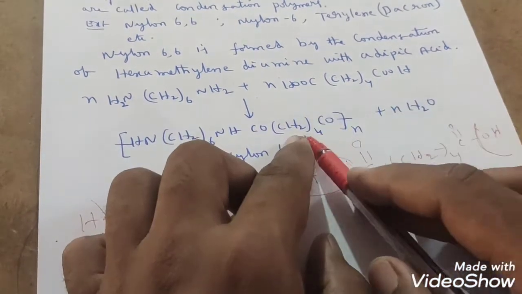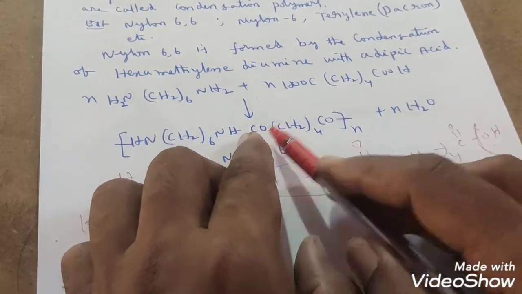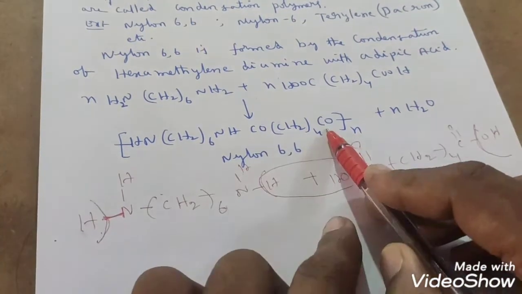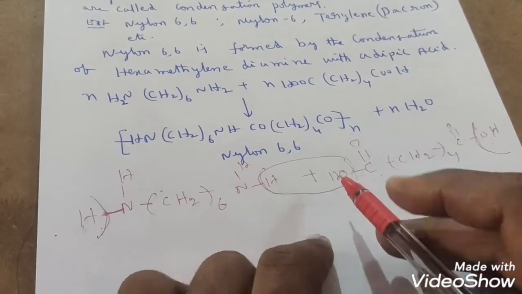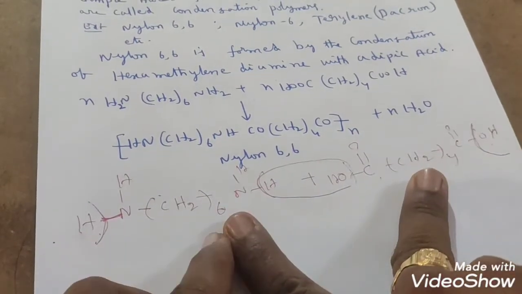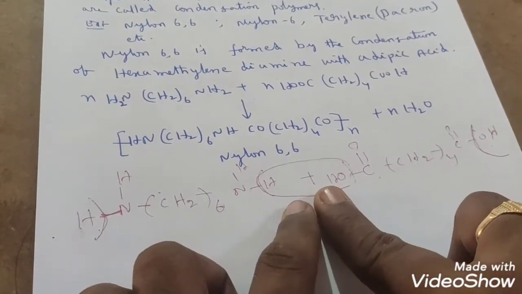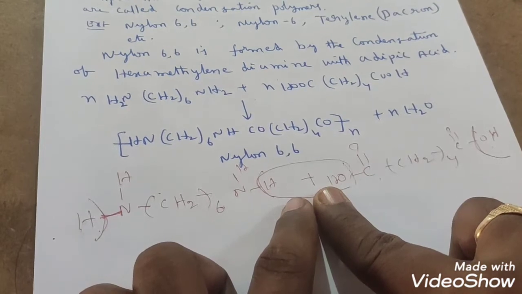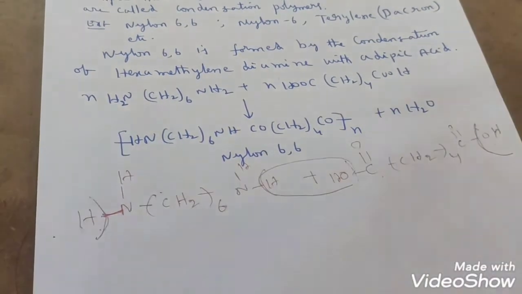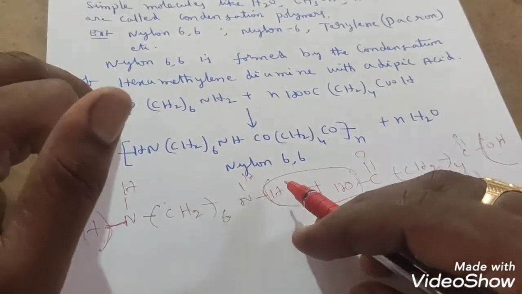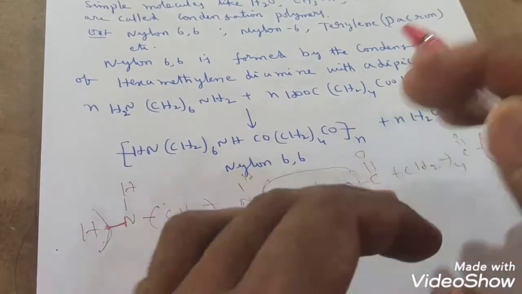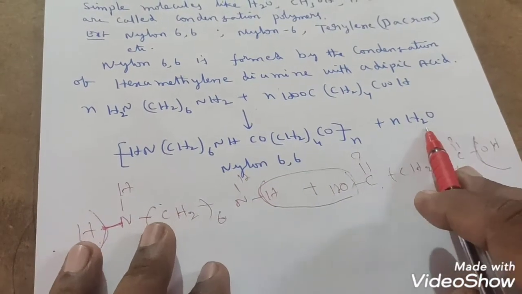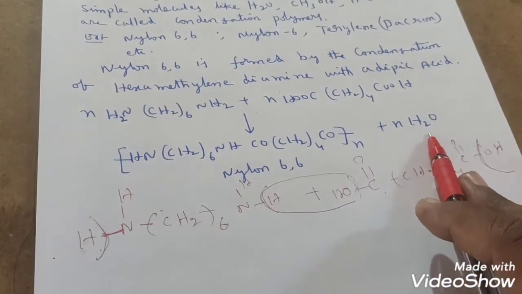In the adipic acid unit, here 4, here 1, here 1, total 6 carbons are there. So that's why we call this nylon 6,6. By the joining of two monomer units, one water molecule is removed. Like that, we have n moles of hexamethylene diamine and n moles of adipic acid, so n units of water molecule will be removed, students.